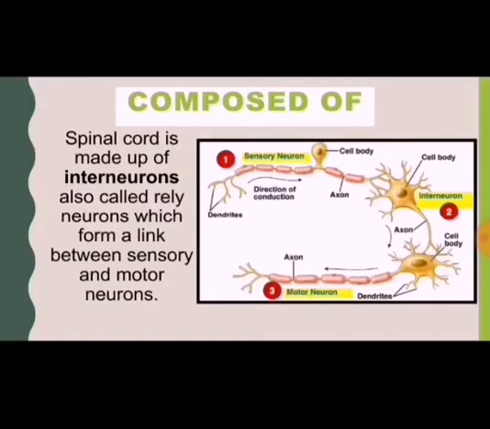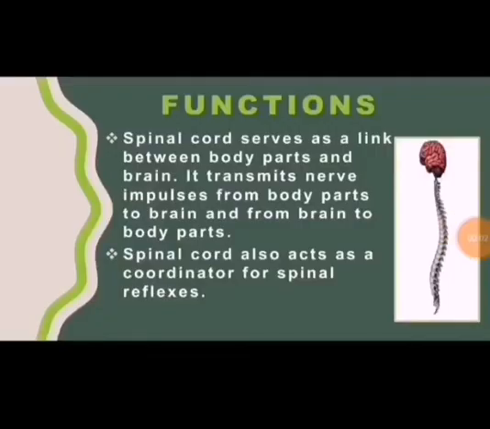Spinal cord is composed of interneurons. They are also called relay neurons because they form a link between sensory and motor neurons. The functions of spinal cord are: it serves as a link between body parts and brain. It transmits nerve impulses from body parts to brain and from brain to body parts. It also acts as a coordinator for spinal reflexes.